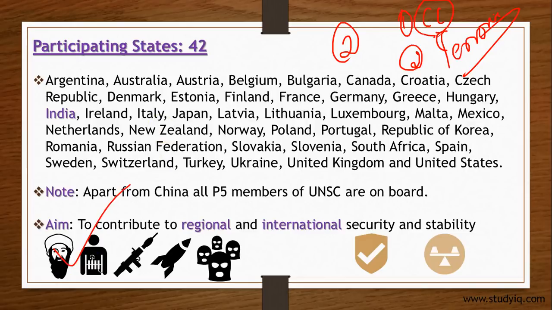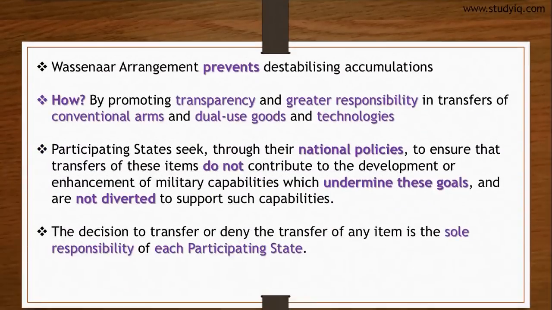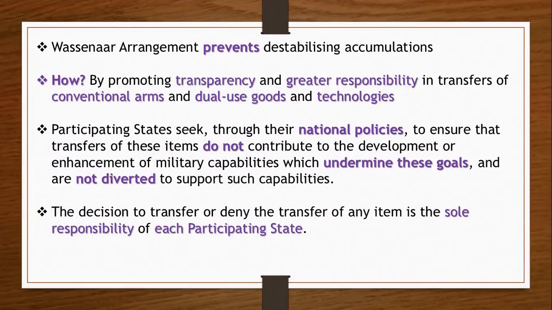This is the main reason why the whole world is worried about Pakistan, because we know how things take place there in Pakistan. The Wassenaar Arrangement prevents this destabilizing accumulation of weapons and technologies, particularly in the hands of those countries that can behave like a problem child for the world. Now, how do they do this? They do this by promoting transparency and greater responsibility in transfers of conventional arms and dual-use goods and technologies.